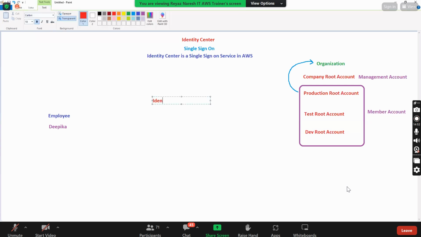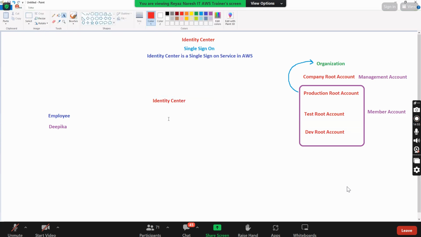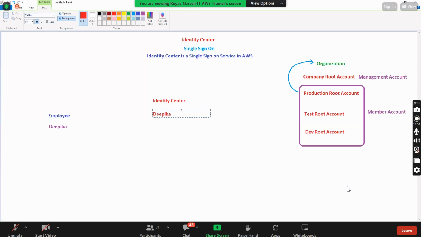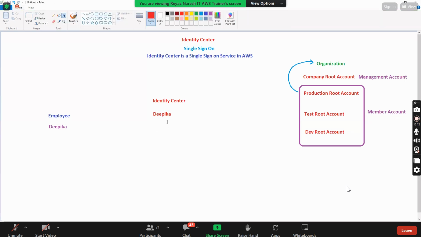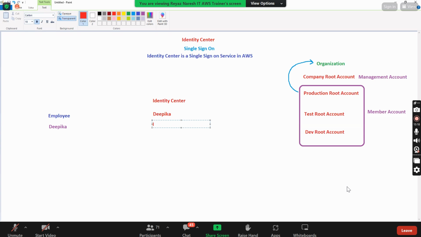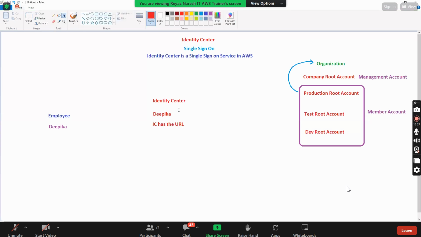This is Identity Center. There is a separate service called Identity Center. In Identity Center, I'll be creating the user here. I'll be maintaining all the users in Identity Center. And Identity Center has a URL. What is the URL? Identity Center will provide one URL. Once I create a user in Identity Center, then it will ask.